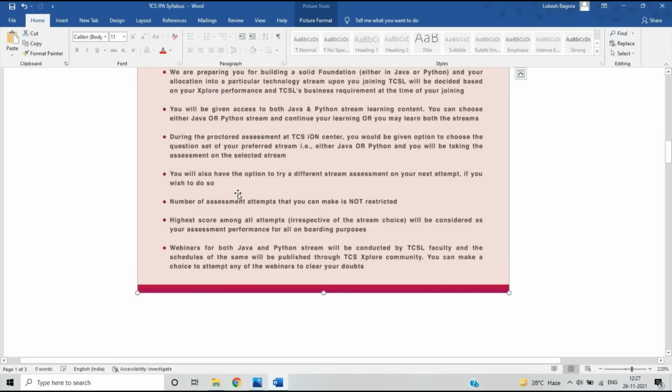Like if you are good in Java, then you give the Java examination, and if you want, you can also give the Python examination. The number of assessment attempts that you can make is not restricted. The highest score among all attempts, irrespective of stream choice, will be considered as your assessment performance for all onboarding purposes.